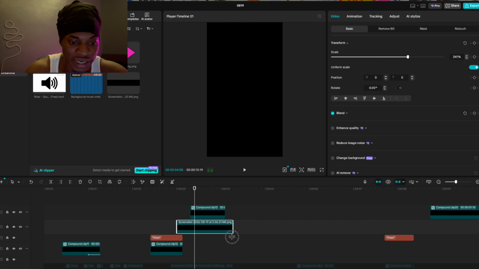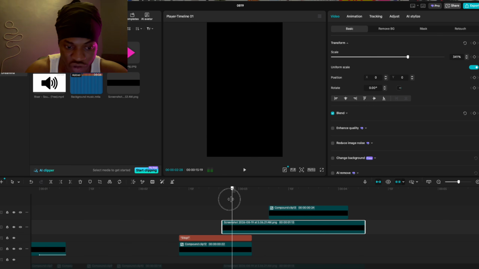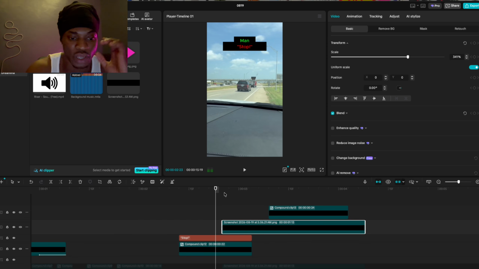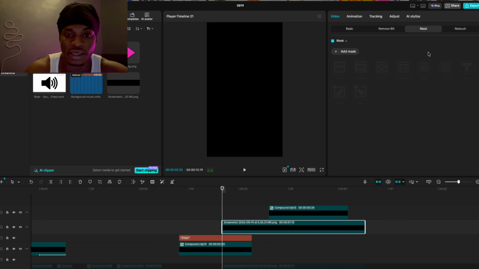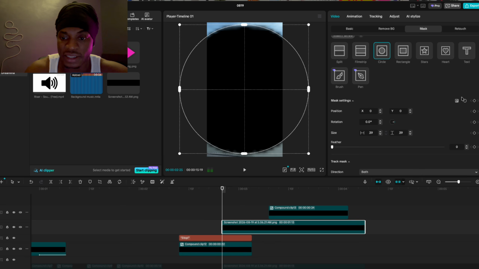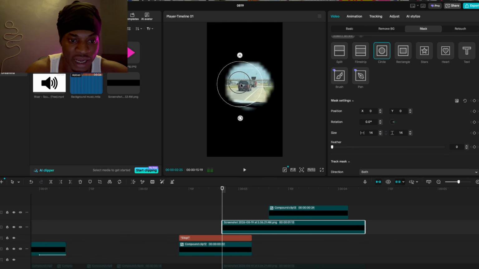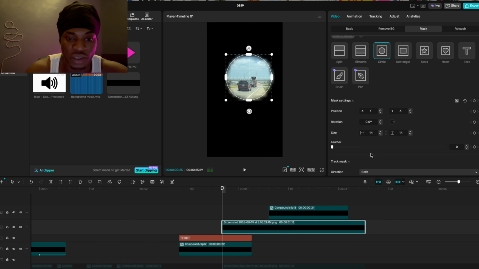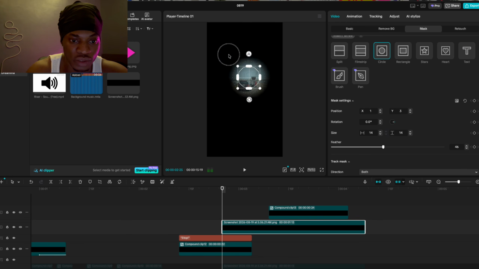So now the next thing that I did was coming right here. Make sure it's trimmed at the spot that I want the blacks to show like that. Then the next thing you have to do is come to the video tab right here, come to mask, then click add mask, then select circle, then select reverse right here, and when you decrease the size, it's going to give it this dark feeling and you can take it wherever you want. You have to add a little bit of feather so it fades and feels natural, you understand. So that's how you do it.